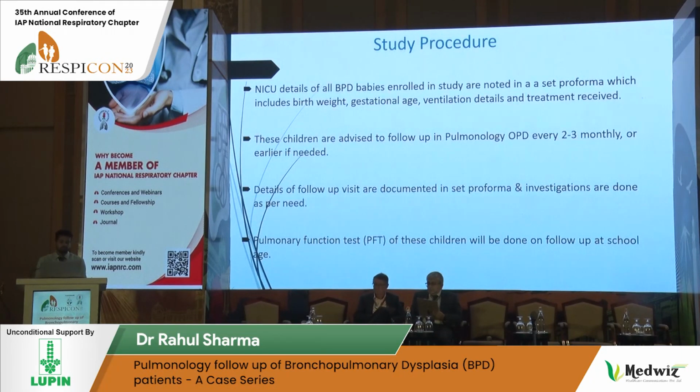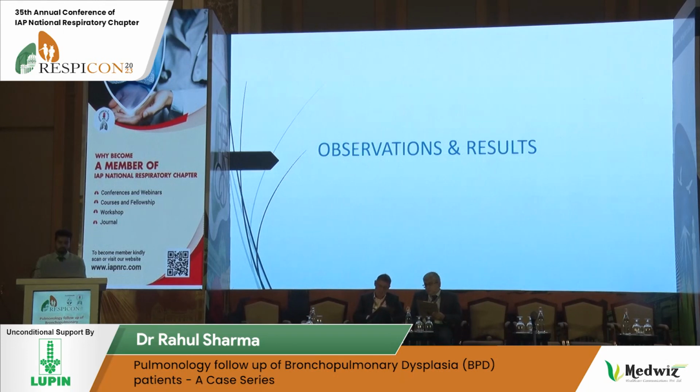So we included all those babies, and we took the NICU details and noted them in a set proforma, and details like gestational age and birth weight were recorded. Then these children were advised to follow up in the pulmonology OPD every 2 to 3 months, or earlier if the need occurred. The details of the follow-up visits were recorded in the same proforma, and investigations were done as per the need. We also plan to do pulmonary function tests of these children on follow-up at school age. So what did we observe?